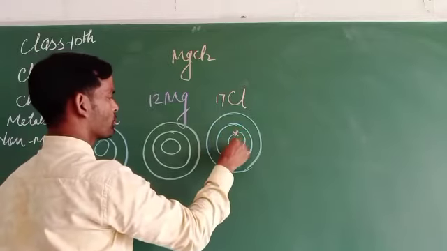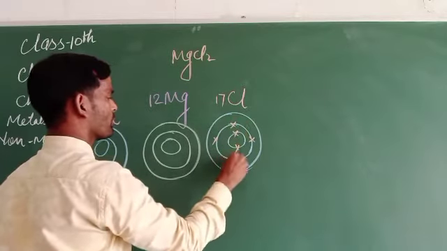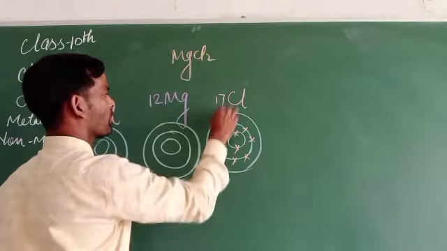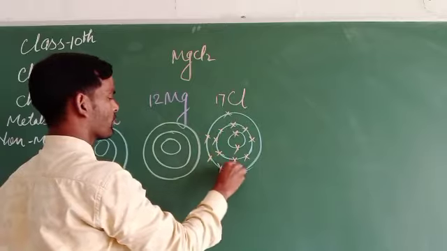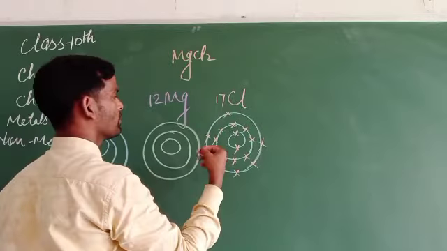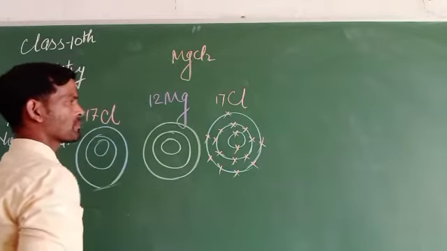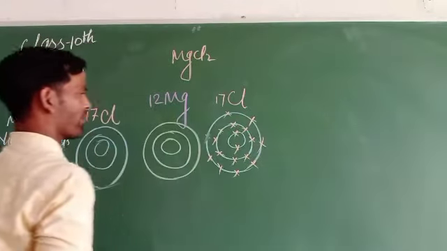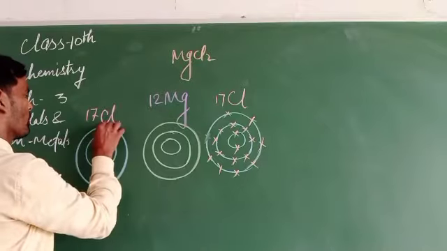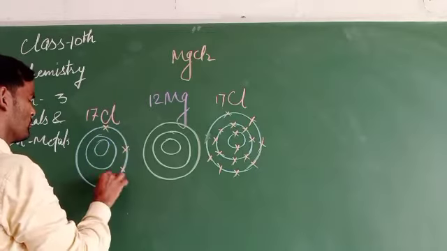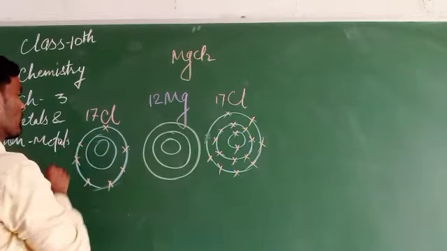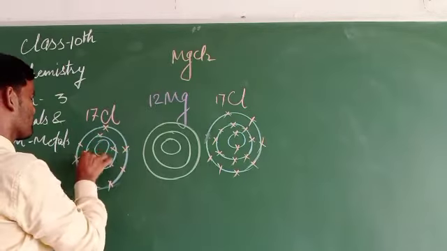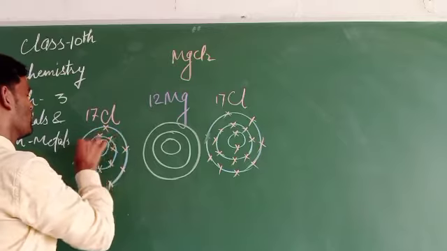Here is 1, 2, 3, 4, 5, 6, 7, 8, 9, 10, 11, 12, 13, 14, 15, 17. 17 are there.